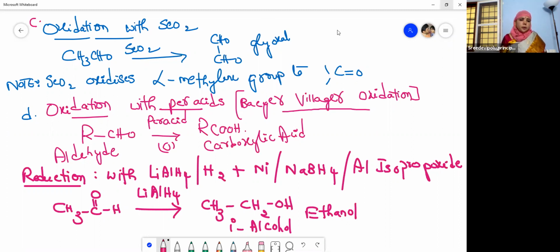I hope you have understood this. So aldehydes undergo reduction and give alcohols. This is ethanol, from our acetaldehyde.